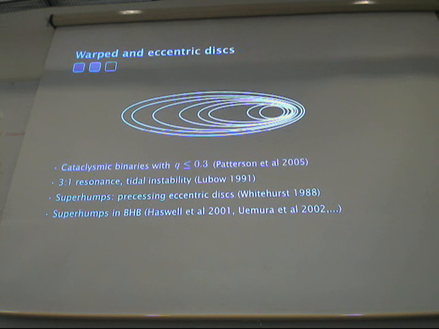And in real disks, there's actually viscous damping. If this viscous damping is high enough, the warp and the eccentricity may only reach the inner region with reasonably high amplitude when the mass accretion rate is big enough.